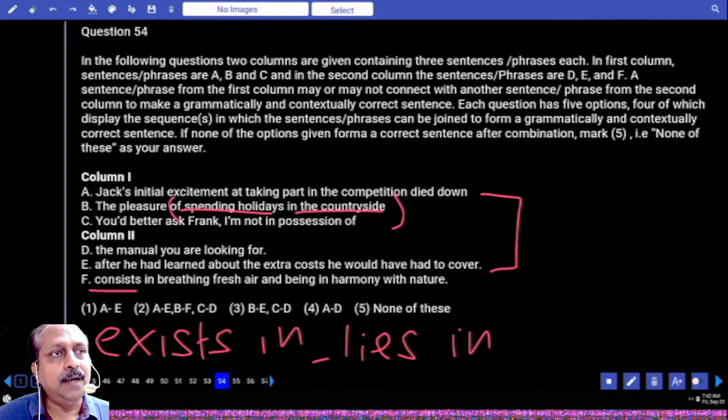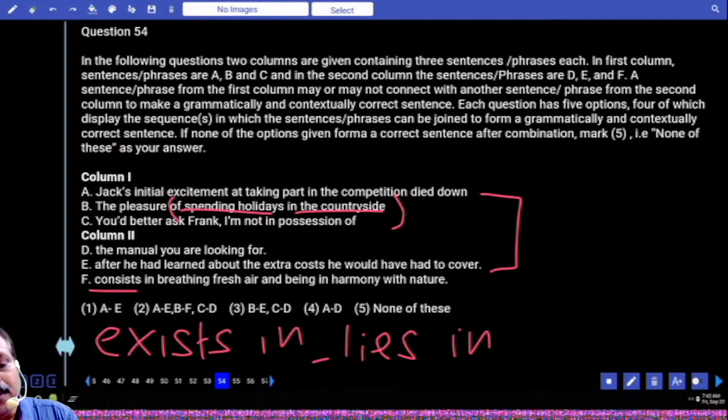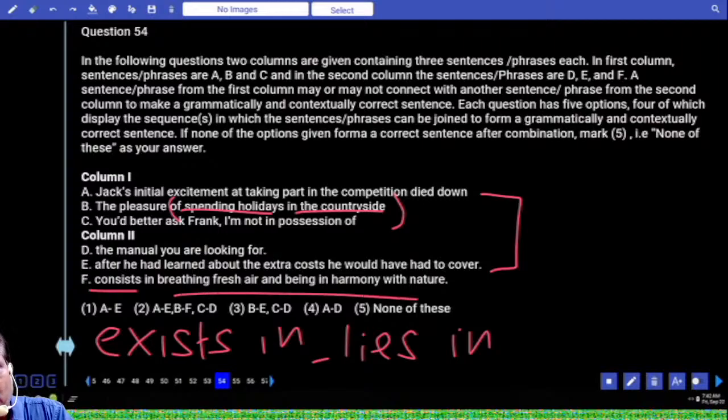Where does the pleasure lie? It lies in doing something. But consists in breathing fresh air. After that, the words are right. Nothing wrong with these words. My only objection is to the word consists in. Perhaps it is right. BF, how many options?